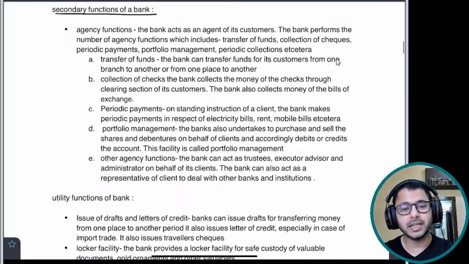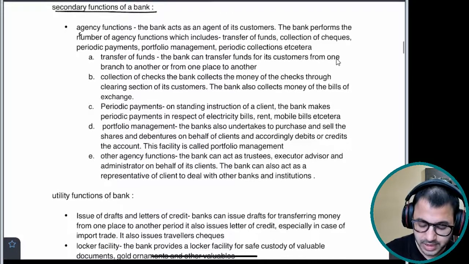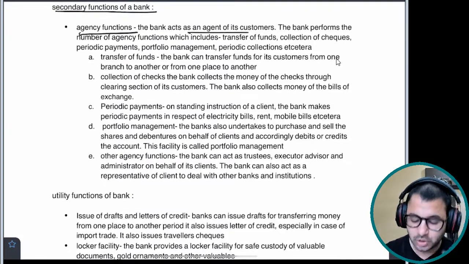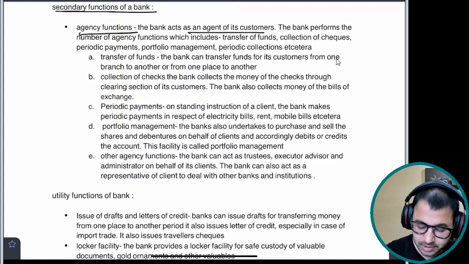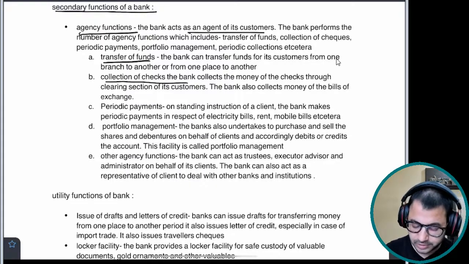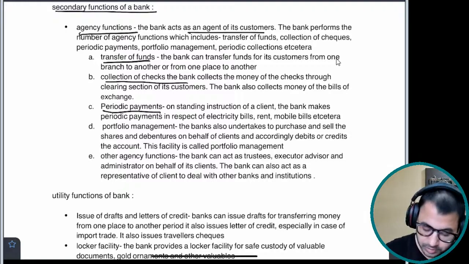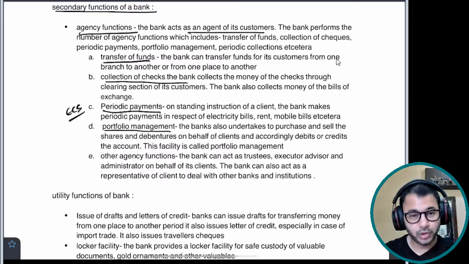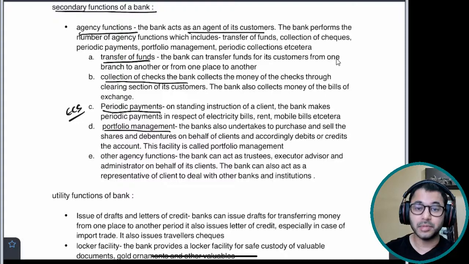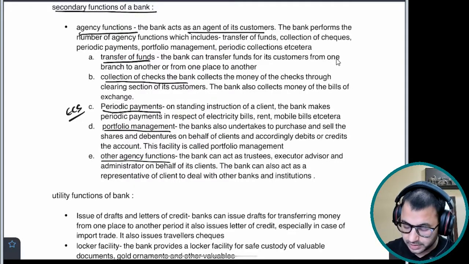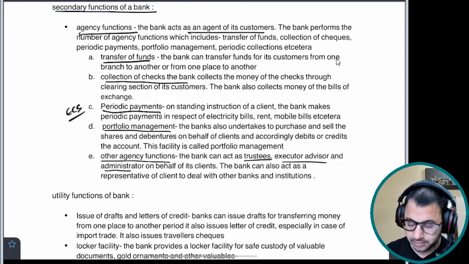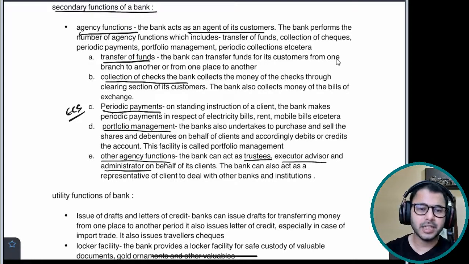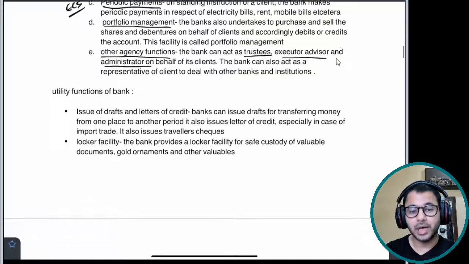Now let's jump directly into the secondary functions of bank. There is the agency function, where it acts as an agent of its customers. As an agent, it helps in transferring of funds, it helps in collection of checks, it helps in periodic payments through something called ECS. You can boast a little and mention these keywords also. You also manage portfolio under investment banking and merchant banking function, and there are other agency functions, for example, acting as trustee, executor, administrator on behalf of its clients. So these are all agency functions where the bank acts on behalf of the client.